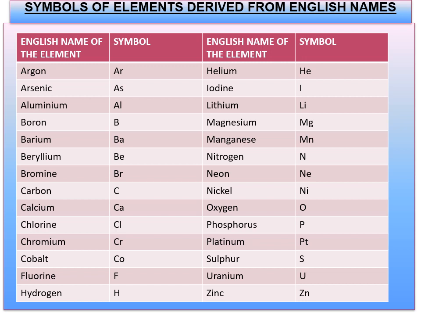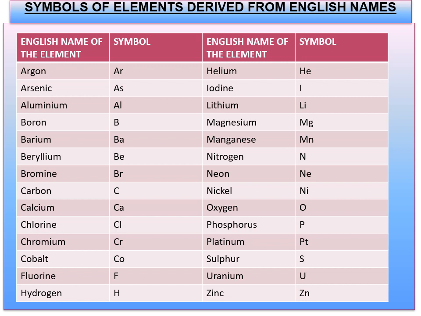Argon, Ar; arsenic, As; aluminium, Al; boron, B; barium, Ba; beryllium, Be; bromine, Br; carbon, C; calcium, Ca; chlorine, Cl; chromium, Cr; cobalt, Co; fluorine, F; hydrogen, H; helium, He; iodine, I; lithium, Li; magnesium, Mg; manganese, Mn; nitrogen, N; neon, Ne; nickel, Ni; oxygen, O; phosphorus, P; platinum, Pt; sulfur, S; uranium, U; zinc, Zn.